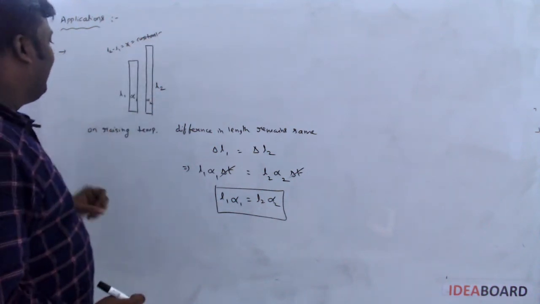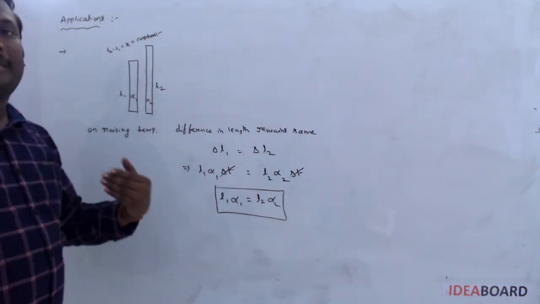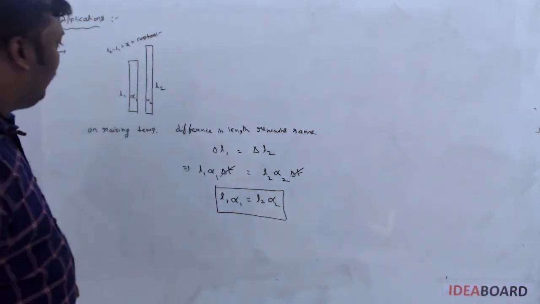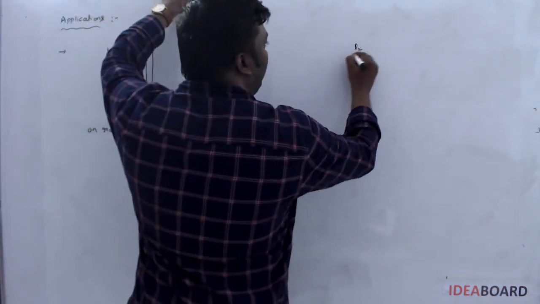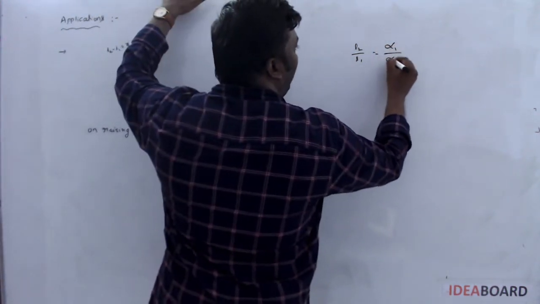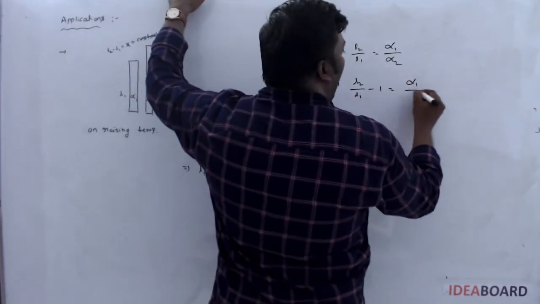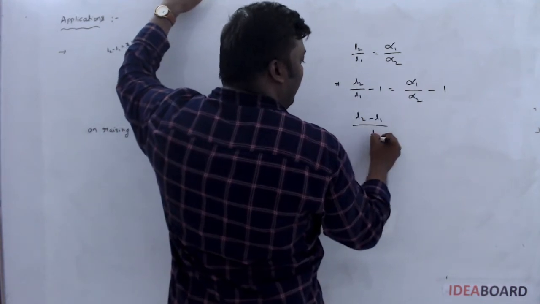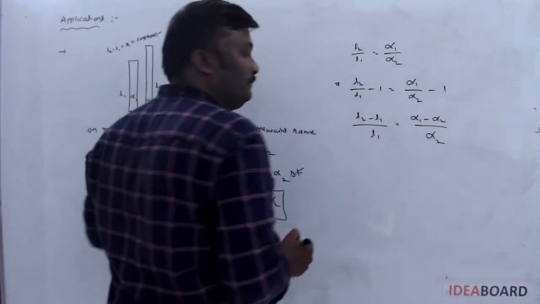Now let us see how you can find the answer. I would like to find only one answer, and the remaining answer you can write based on that one. Can you find the shorter length? If you want L1, do one thing: from this equation, find L2 by L1. So L2 by L1 is equal to alpha 1 by alpha 2. Then L2 by L1 minus 1 becomes alpha 1 minus alpha 2 by alpha 2. Then L2 minus L1 by L1 is equal to alpha 1 minus alpha 2 by alpha 2.